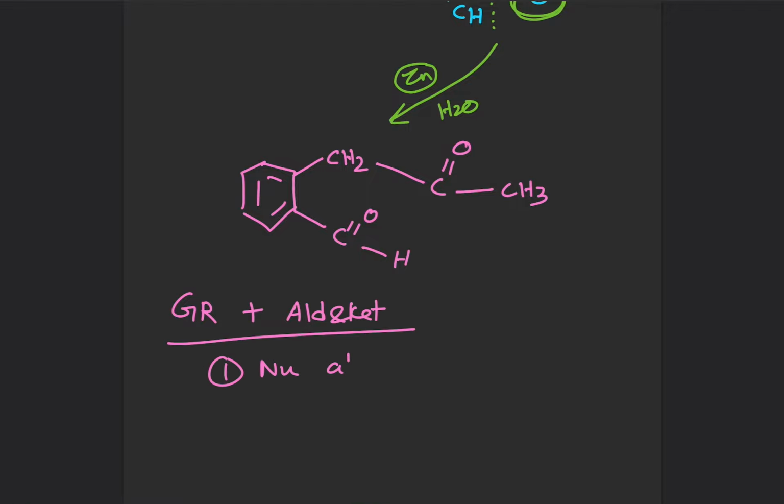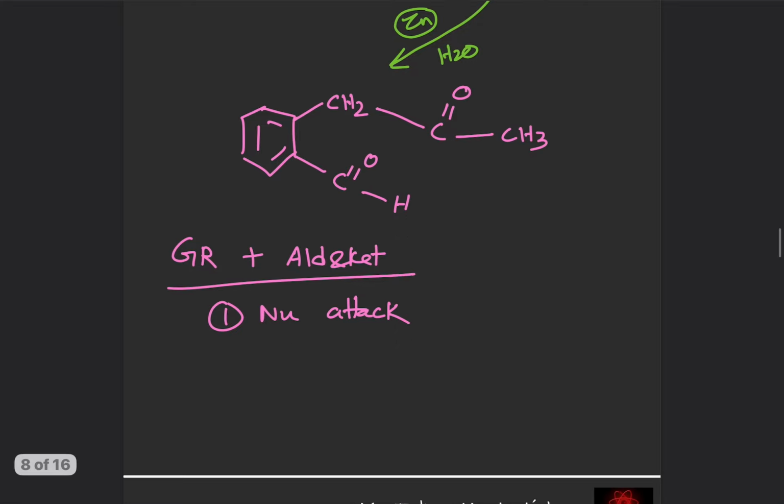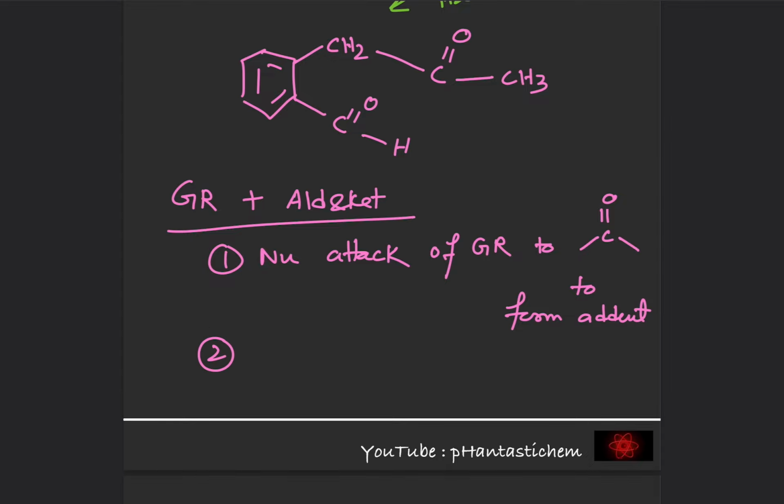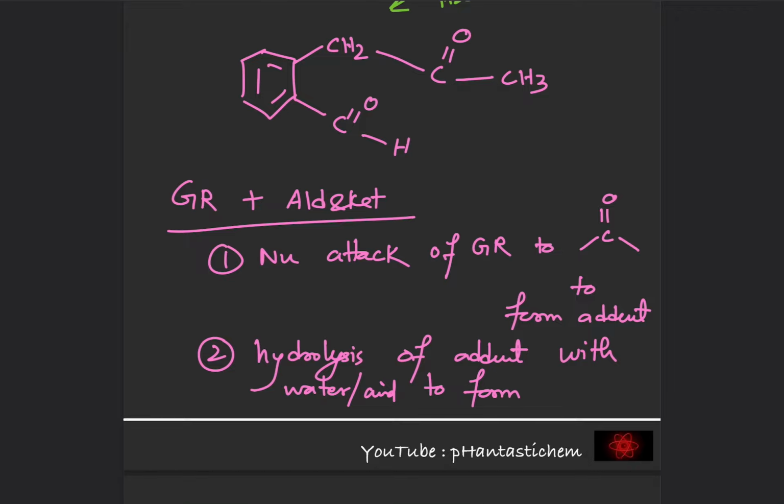First step is nucleophilic attack of Grignard reagent to carbonyl group to form adduct. Second step is hydrolysis of the adduct with water or acid to form an alcohol.